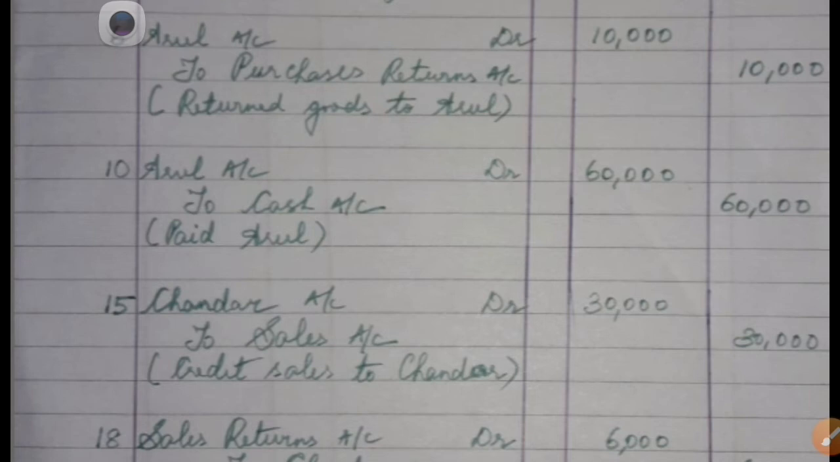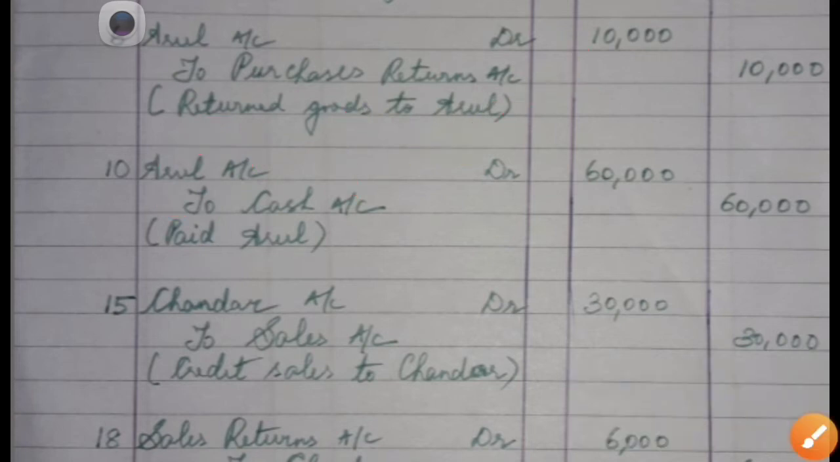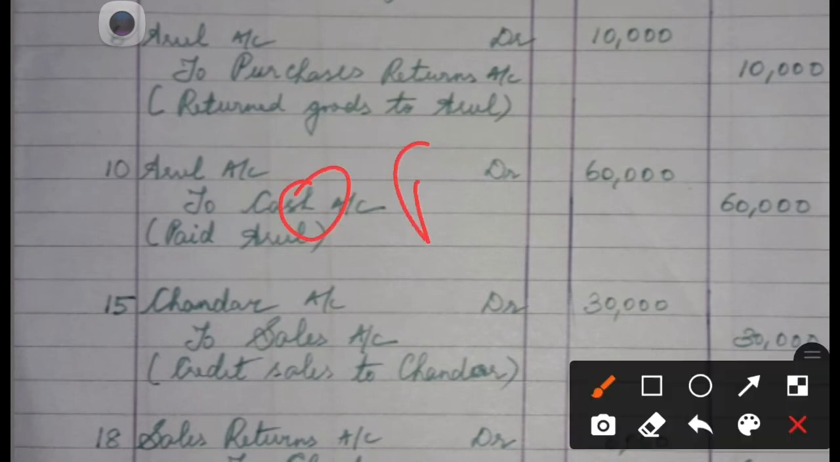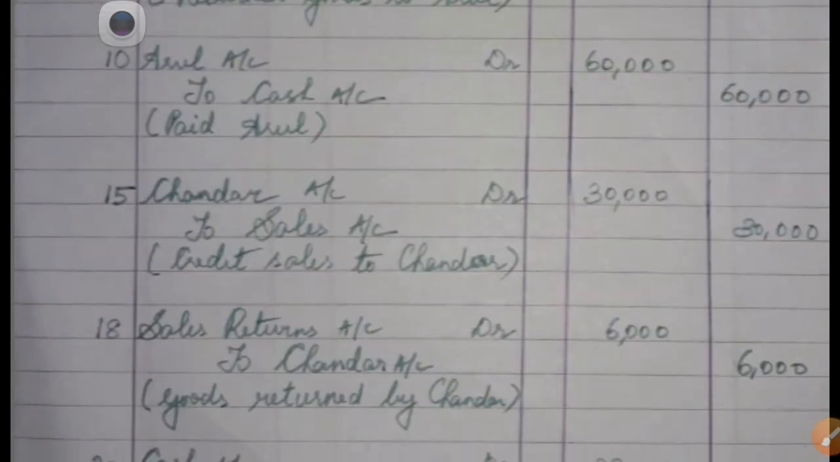Coming to settlement, on 10th, cash is paid to Arul, rupees 60,000. So here you can see that we paid Arul. This time Arul is the person. What is the rule for personal? Arul is personal: debit the receiver, credit the giver. This time Arul is the receiver of cash, and cash being real, from the beginning we have been telling cash is real, so credit what goes out. So one personal, one real. So Arul account debtor to cash account, paid Arul.